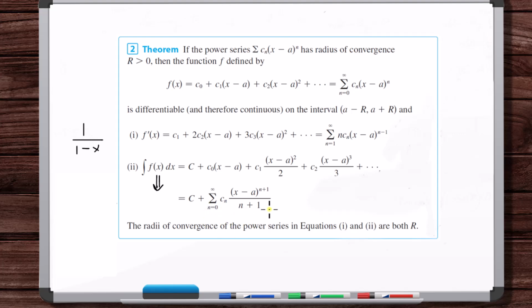Well, there would never be a case where you integrate a power series and every term ends up having a variable in the entire power series. So you plug in the center point, it's going to be 0.